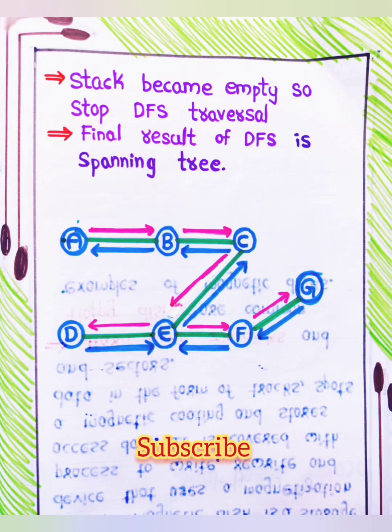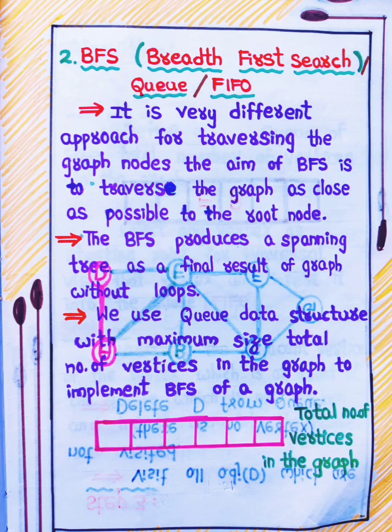Stack became empty, so stop DFS traversal. Final result of DFS is a spanning tree. Below we can see the final result of DFS. Second one, BFS, breadth first search, or Q, or FIFO. It is a very different approach for traversing the graph nodes. The aim of BFS is to traverse the graph as close as possible to the root node. The BFS produces a spanning tree as a final result of graph without loops.